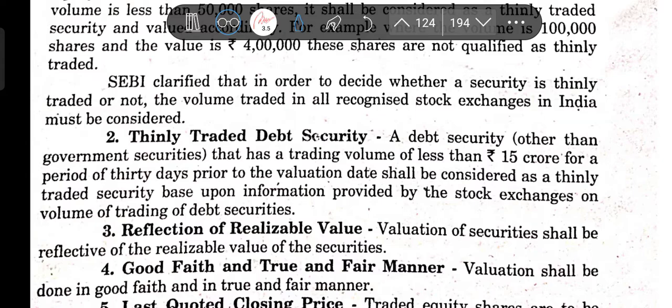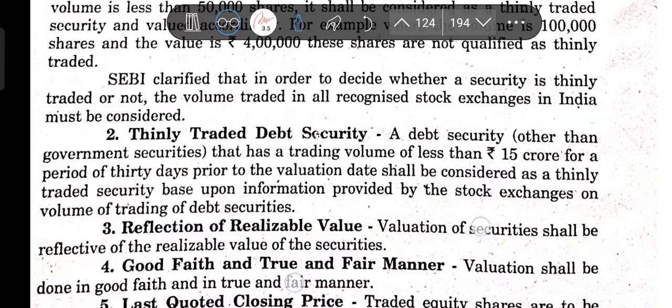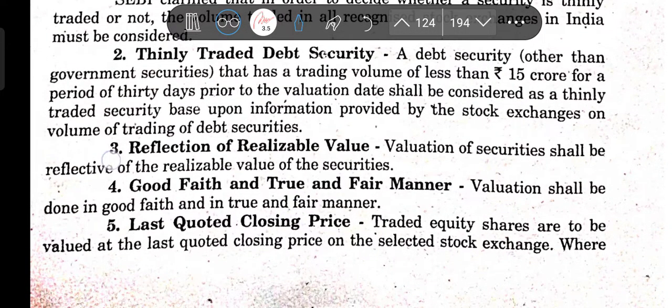Suppose it is later revalued and the valuation increases or decreases, then at that point of time, for 30 days minimum the volume has to be below 15 crore. It is then considered a thinly traded security based upon information provided by the stock exchange on the volume of trading of the debt security.